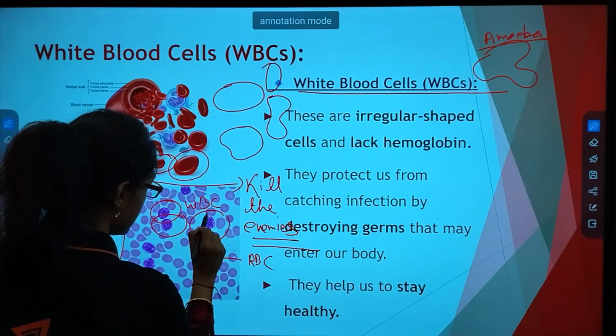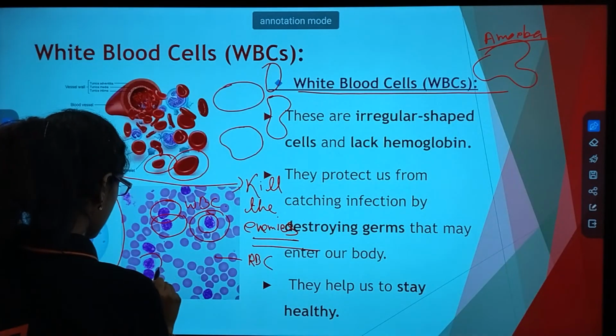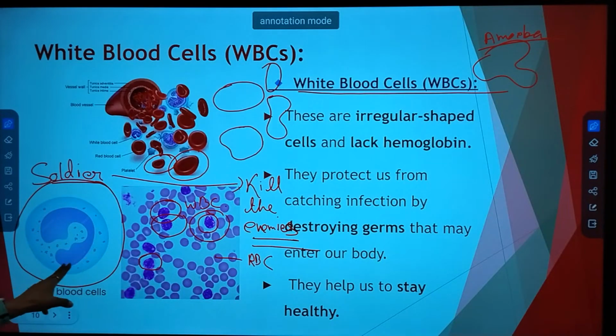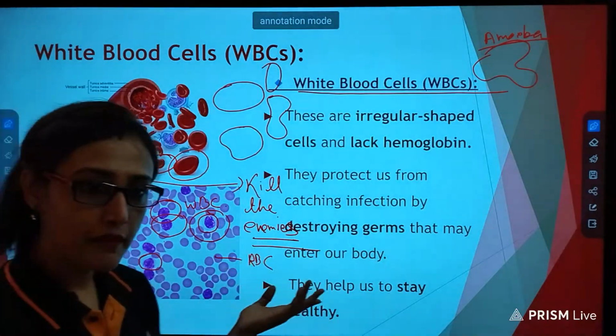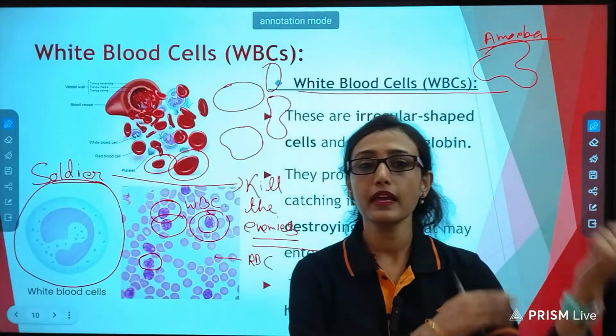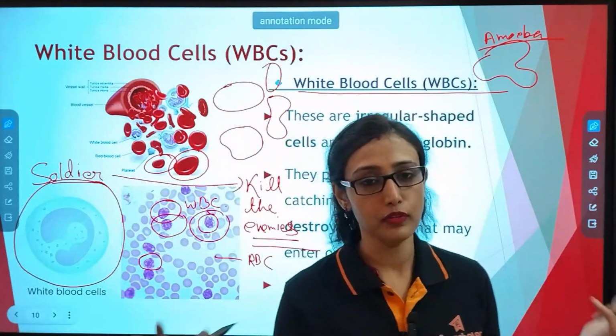Okay, see, this is the structure. It has an outer covering and inside it has a different irregular shape. Okay. So what will happen if the germs are destroyed? We will be healthy. So that is the function of WBC.